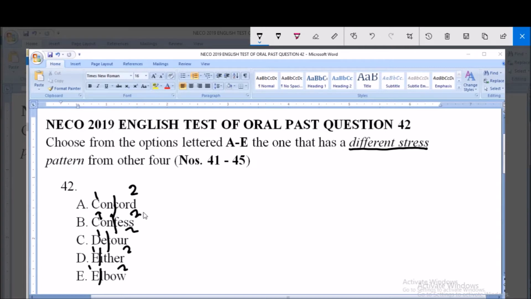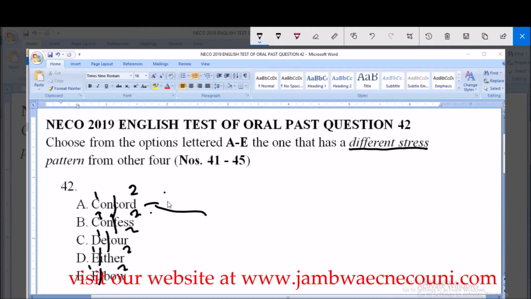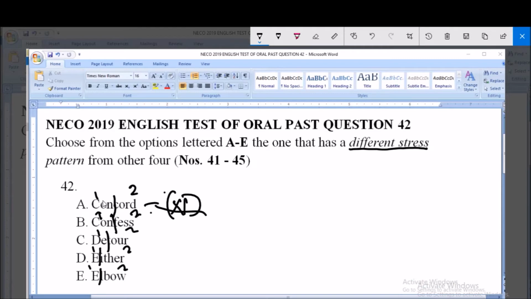Now when we talk of concord, concord is a noun. Since it's a noun, the stress falls on the first syllable. Then confess is a verb. It's a verb, and the stress falls on the second syllable.